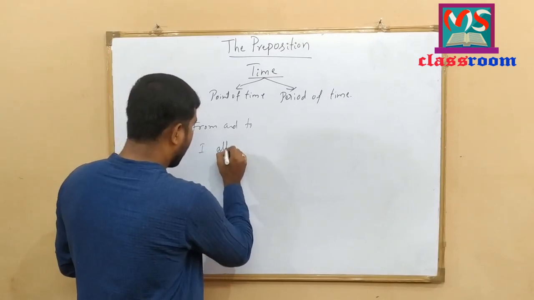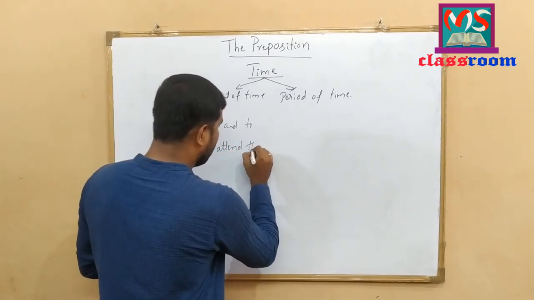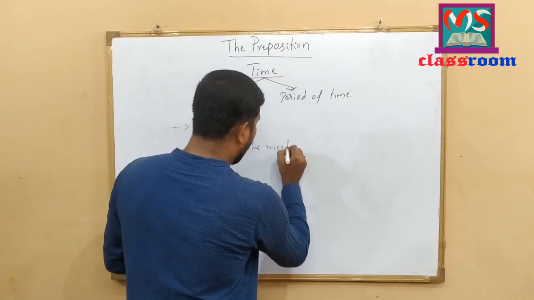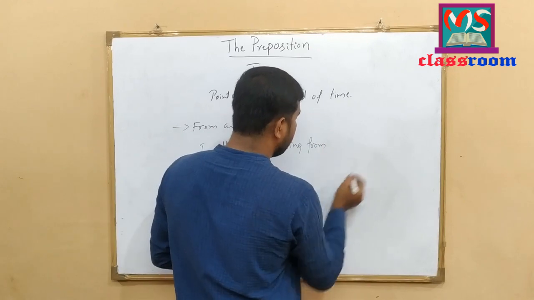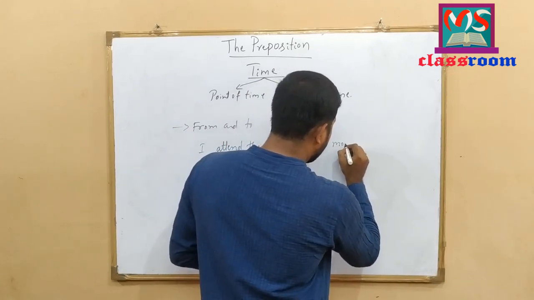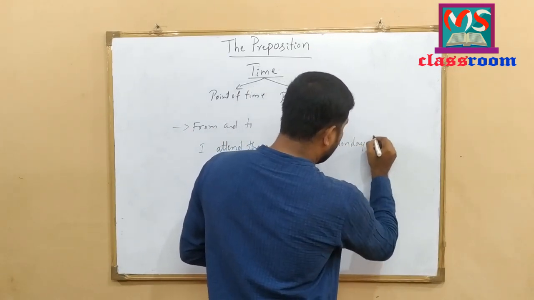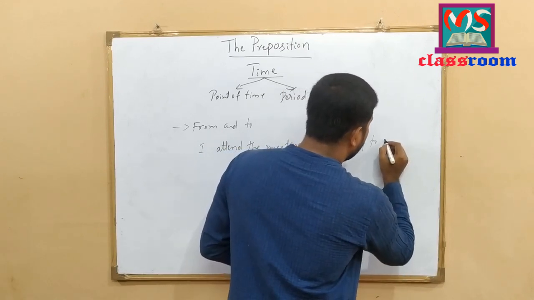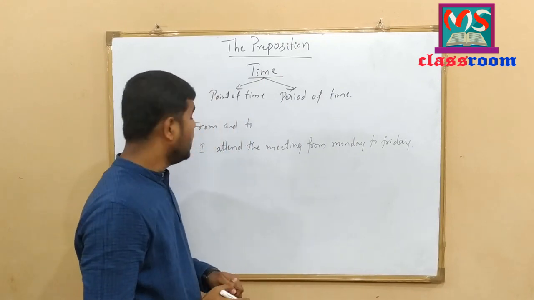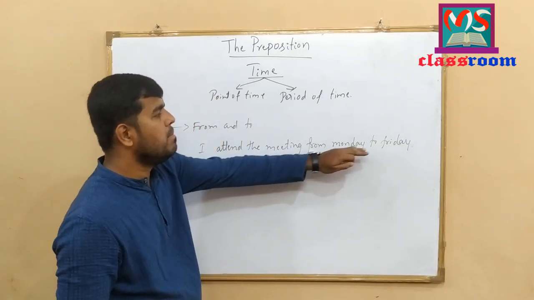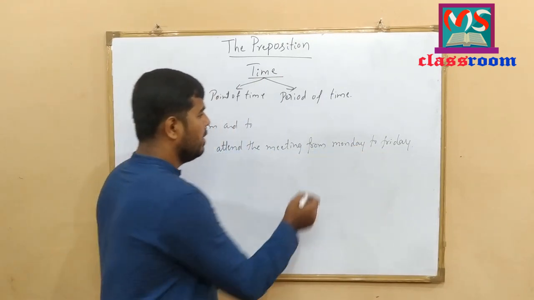I attend the meeting from Monday to Friday. Look at here. I attend the meeting from Monday to Friday.